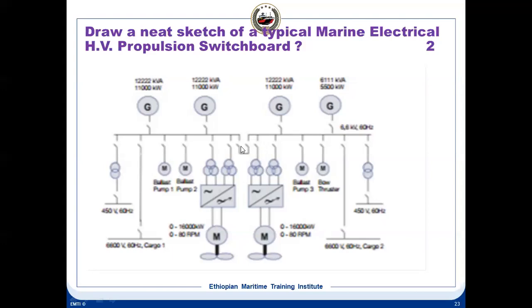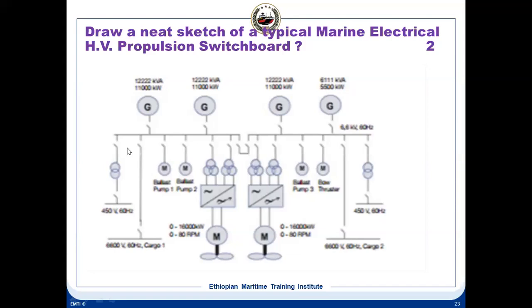Tie breaker, and this type of breaker will be an SF6 breaker. Normally you'll find SF6 or VCB also can be, but it will be a very high rated breaker. Normally, for maximum high voltage, we are using SF6. So this is a tie breaker, and these breakers we can call supply breakers. A supply breaker is a breaker which connects the generator to the switchboard. Supply breakers are normally VCBs, vacuum circuit breakers.